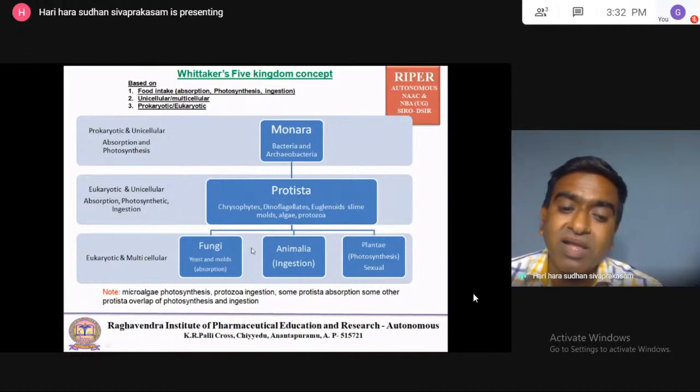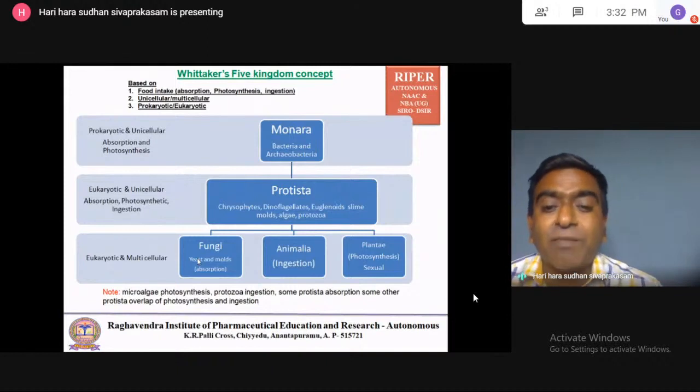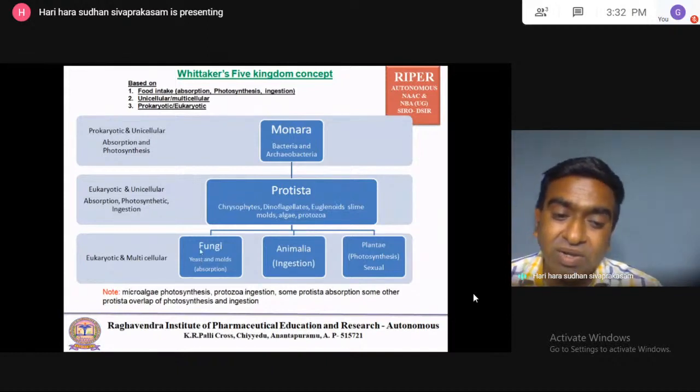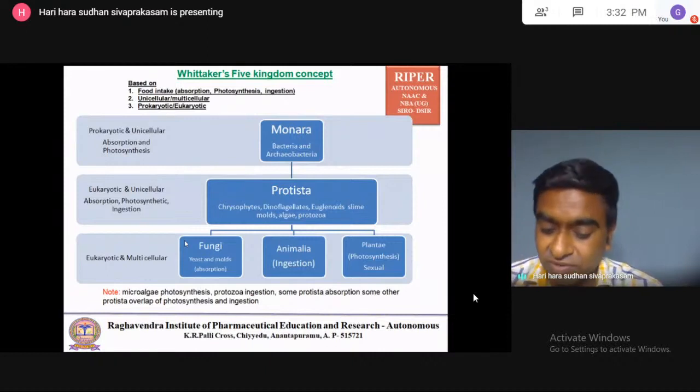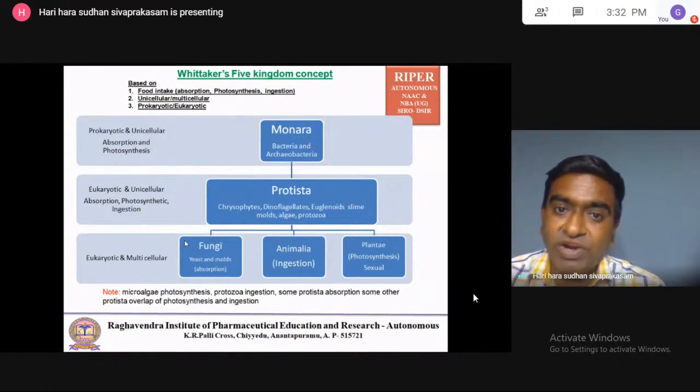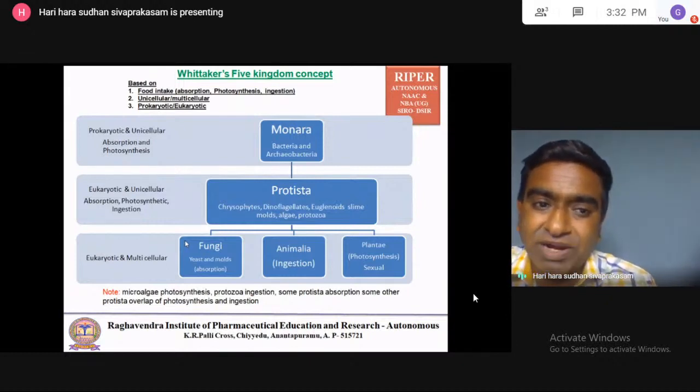Coming back, fungi contain yeast and molds. Molds are multicellular, but yeast is mostly single-celled, and some are multicellular also. But unicellular yeast is not placed in the Protista; it is included in the fungi. That is the only thing you have to remember: unicellular eukaryotic yeast is kept in the fungi. This is Whittaker's five kingdom classification. There is a chance of a question in the GPAT.